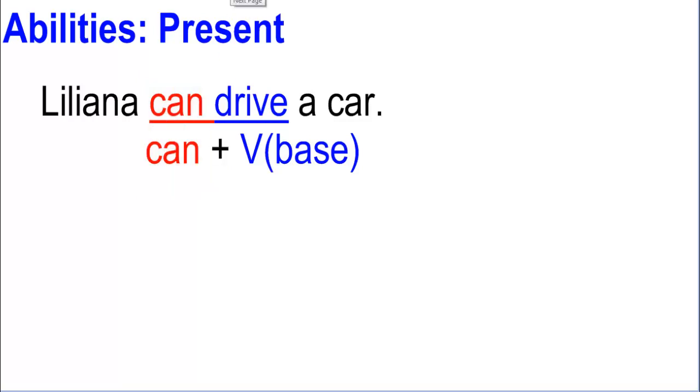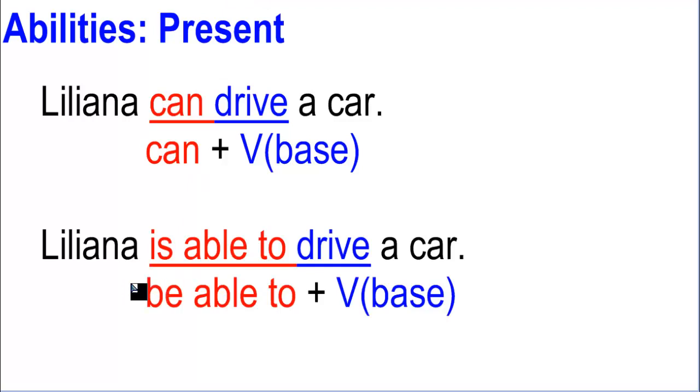But what is the modal-like expression that is equivalent to can? The equivalent is be able to. So if you want to say can and if you want to say be able to, both are the same. Although it's more common to say can in present. But be able to is also perfectly fine. So don't worry about that.